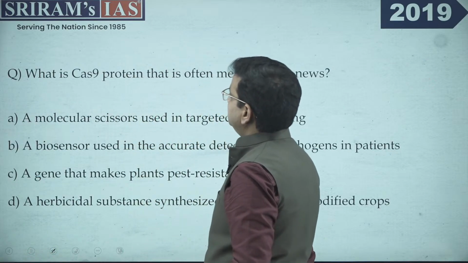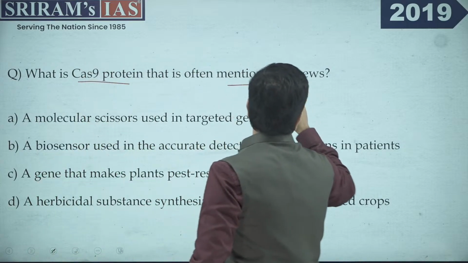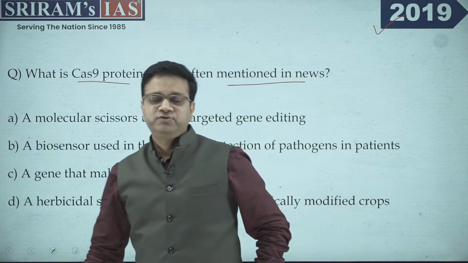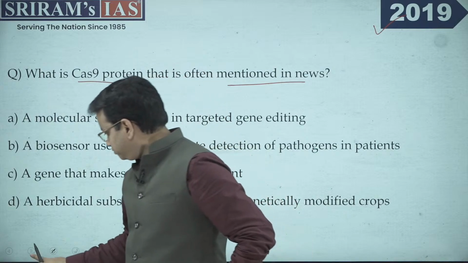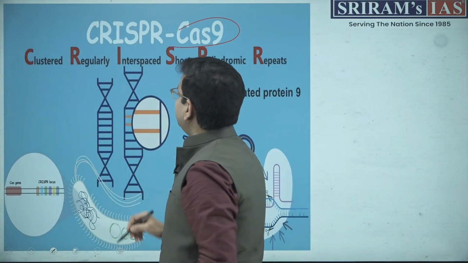Now moving ahead, what is Cas9 protein, that is often mentioned in the news? This was again asked in 2019. Cas is an important technology which is also called CRISPR. I'll show you through the images to help you understand. So CRISPR or Cas, this is what is being used.